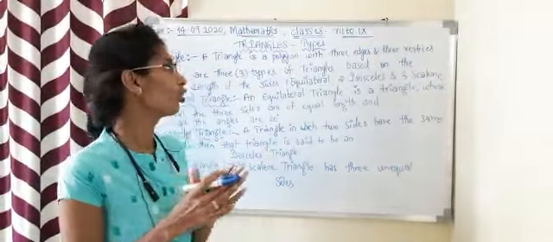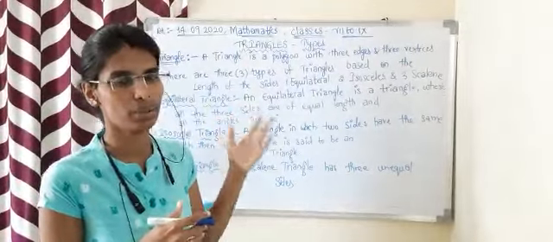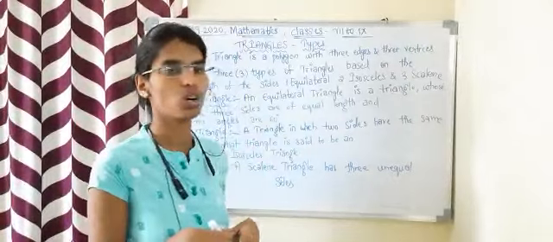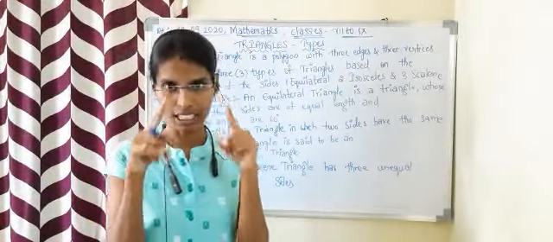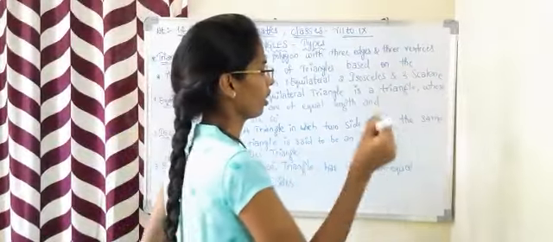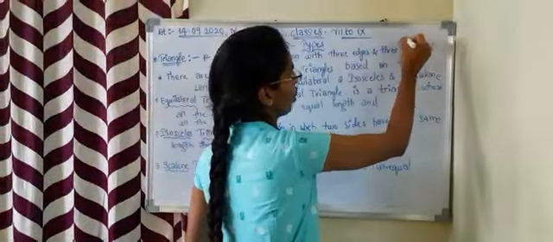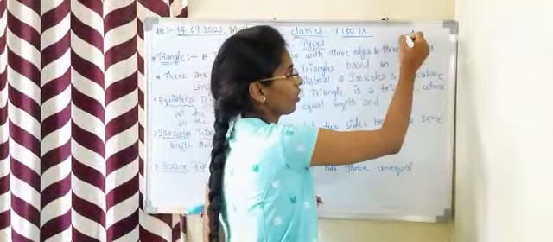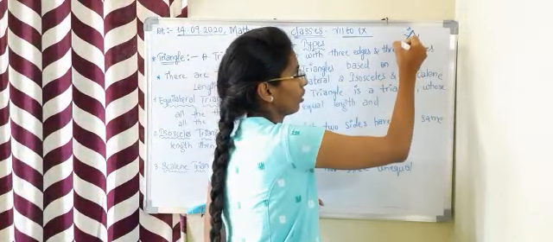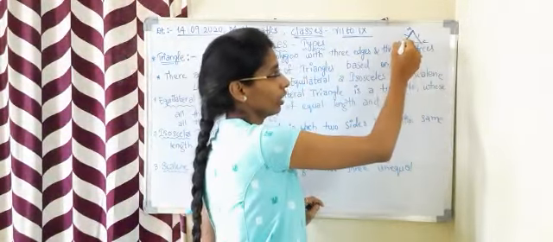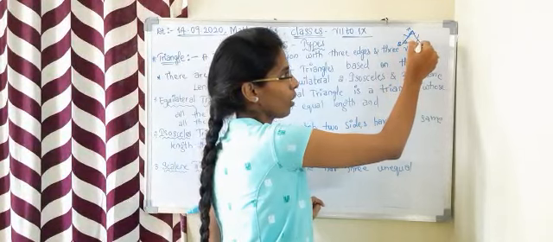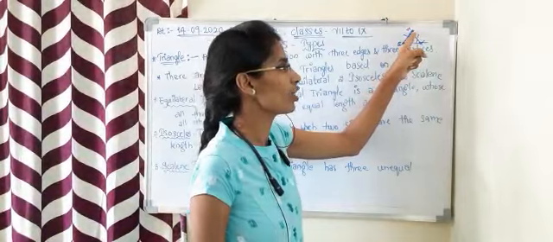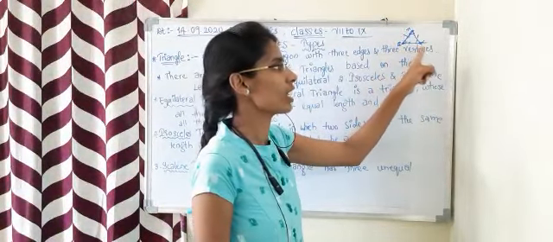Before going into the types of triangles, first we shall learn the definition of a triangle. What is a triangle? A triangle is a closed figure which is formed with three lines and three vertices. Usually we call this a triangle. It's a closed figure. Here we have three lines, three angles, and these are vertices. We have three vertices. Wherever the edges of the lines are meeting, these are called the vertices.